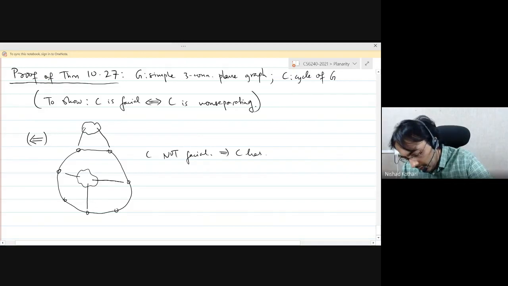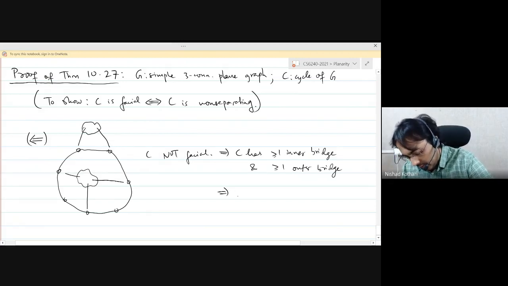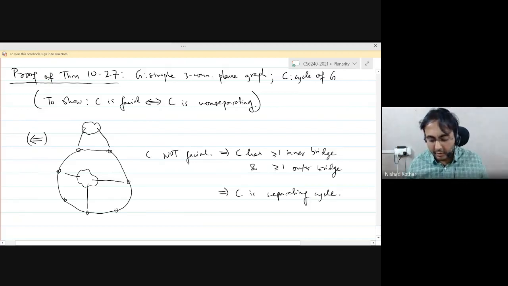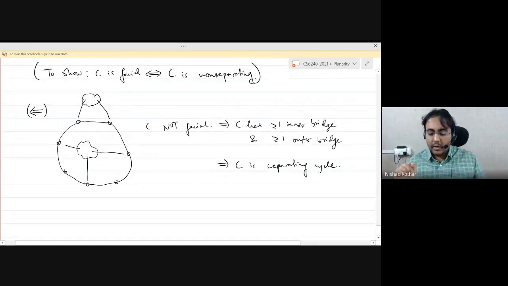C has at least one inner bridge, as we defined it last time, and at least one outer bridge. And that means that C is a separating cycle, or if you like, a not non-separating cycle, right? Good. So that proves one direction. If it is not facial, then it is separating.